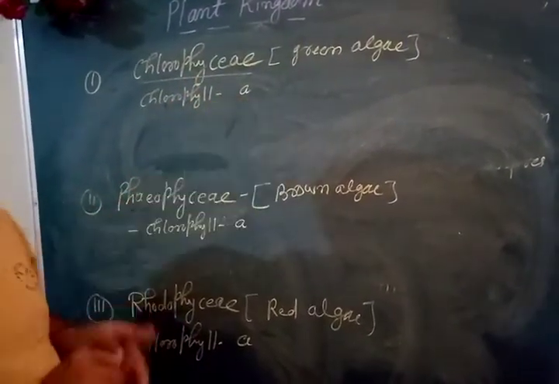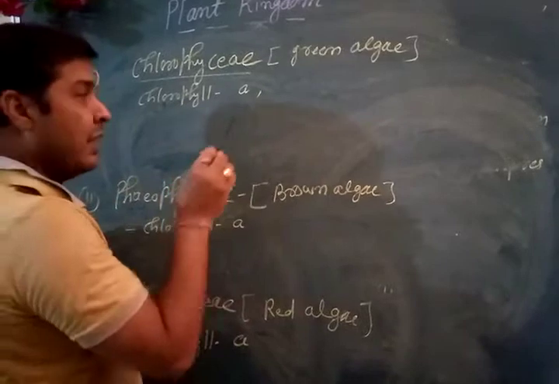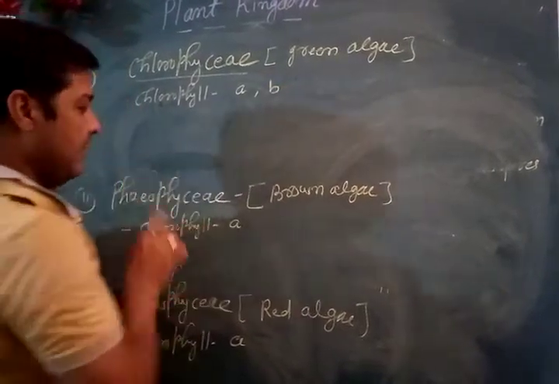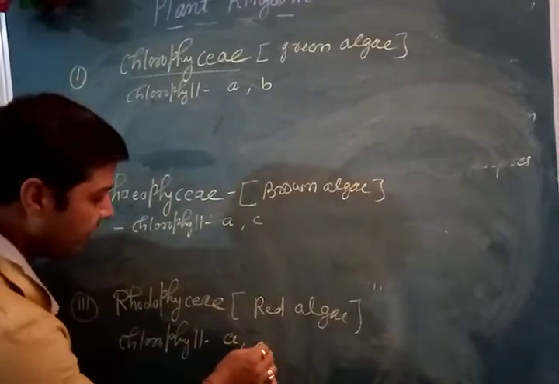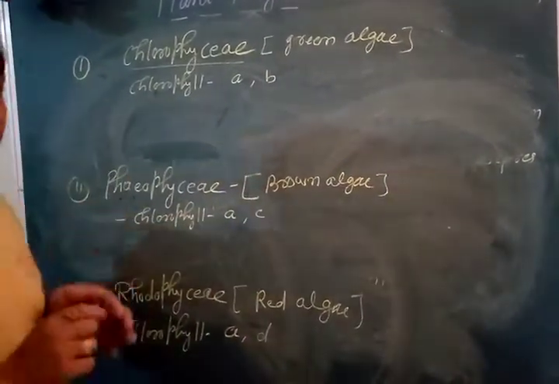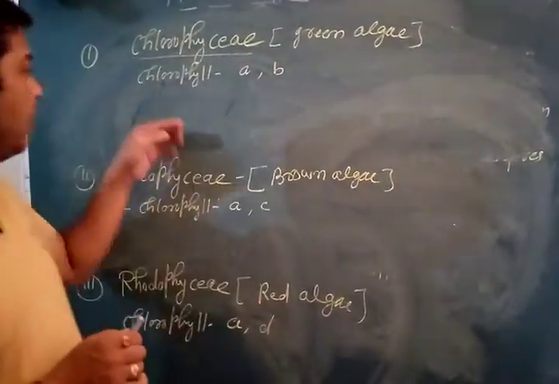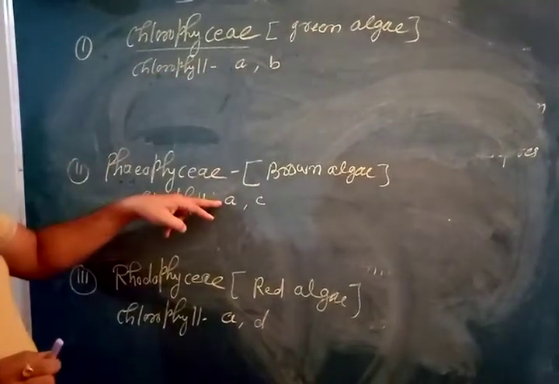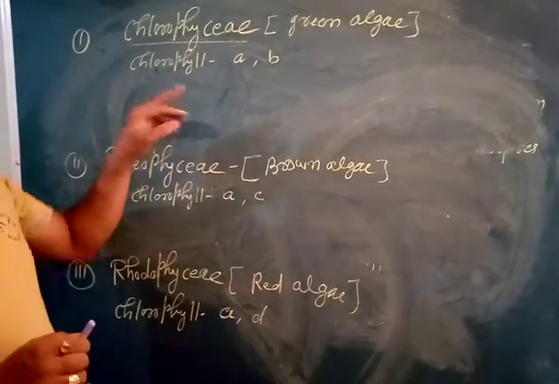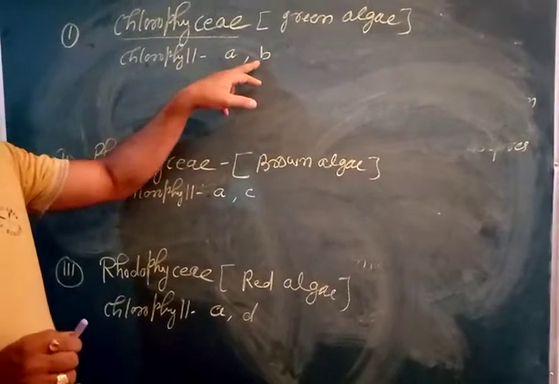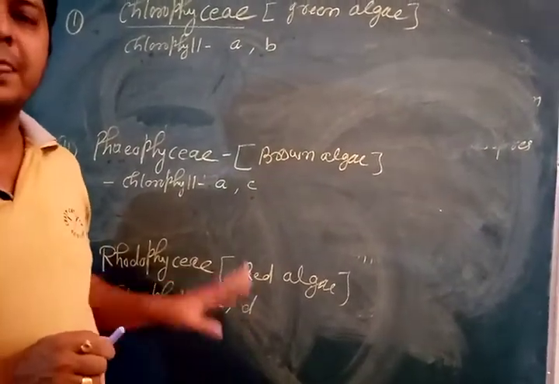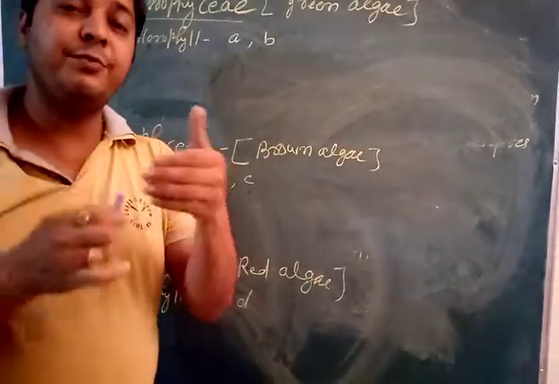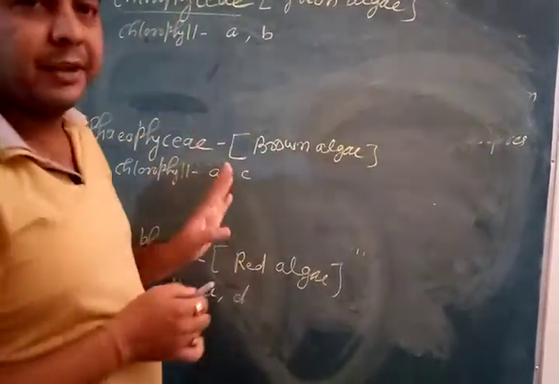Chlorophyceae have chlorophyll A. They also have chlorophyll B. They also have chlorophyll C, and they also have chlorophyll D. So see, it is very simple to learn. Three of them have chlorophyll A, and then the others contain chlorophyll B, chlorophyll C, chlorophyll D. Got it? We classify them on the basis of pigmentation.